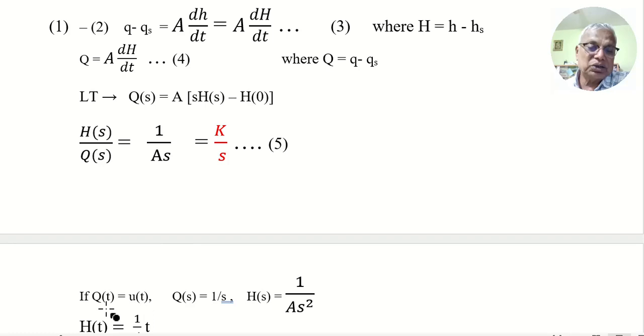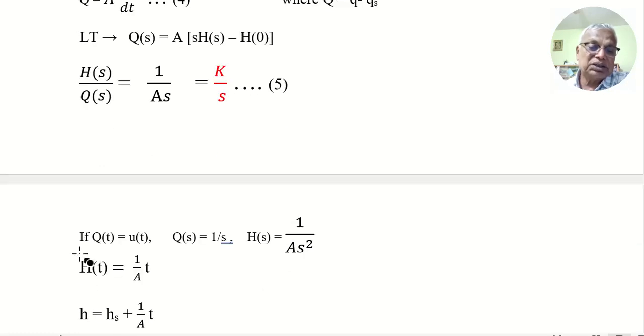So let us consider a unit step input, okay? This is simple: Q of t equal to u of t, a unit step input. So when you give a unit step input, what happens to the height? This is the usual procedure to find h of t from q of t. How do you find h of t?